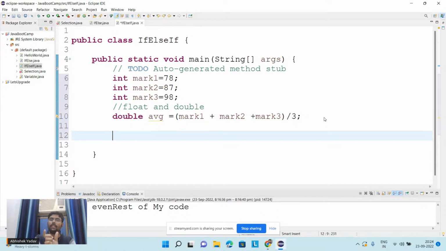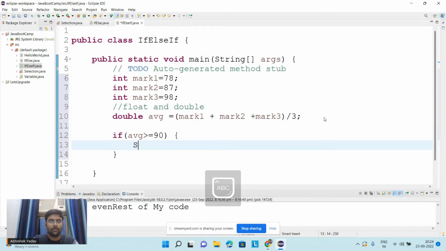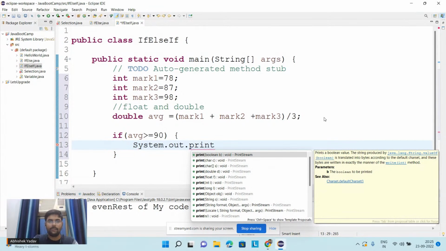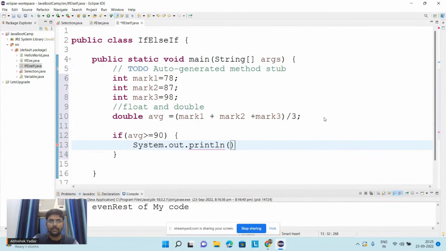Okay, if you have two options available, then go for if else. If you have more than two options available, then go for if else if. So here I will write if, and the condition will be what? If average is greater than equal to 90, then the grade will be A, right? System.out.println, and here I will write grade A.